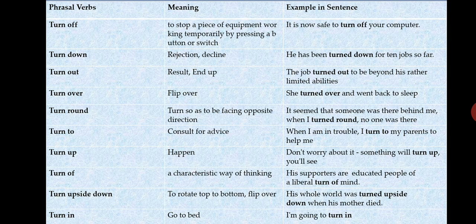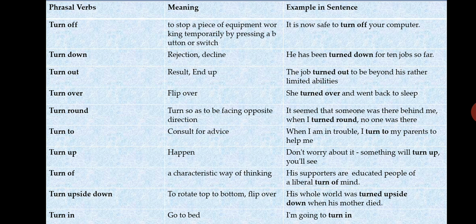Next one, you have the same verb turn here, but you have different adverbs or prepositions added along with the verb turn. So it gives different meanings. Let us look at these phrasal verbs. First one is turn off. Turn off means to stop a piece of equipment working temporarily by pressing a button or a switch. You turn off the TV, you turn off the mobile phone, you turn off the electric motor, etc.